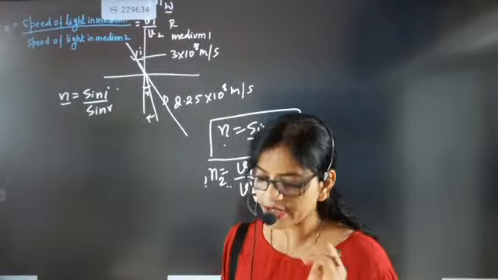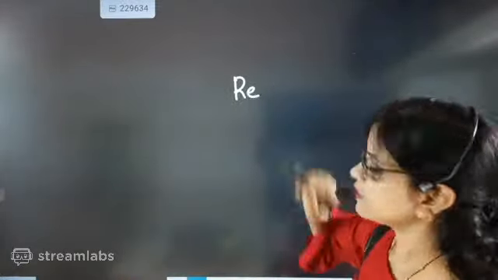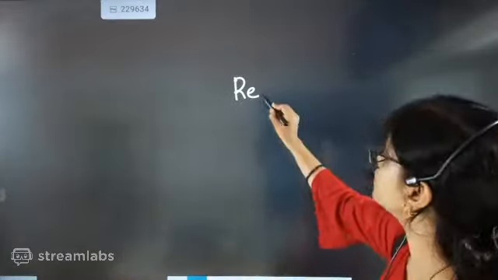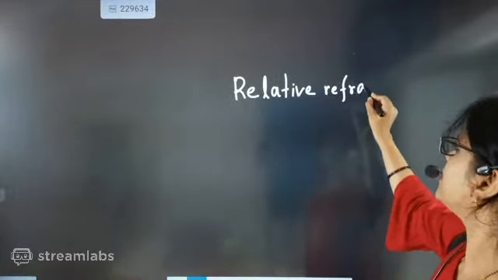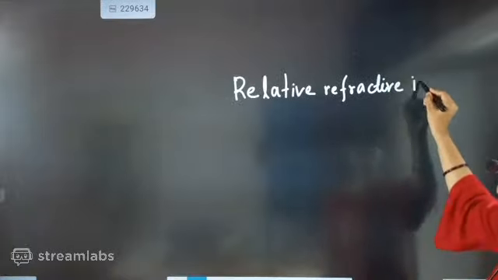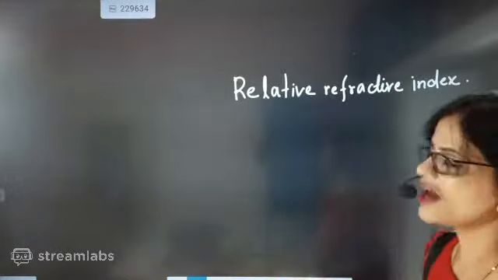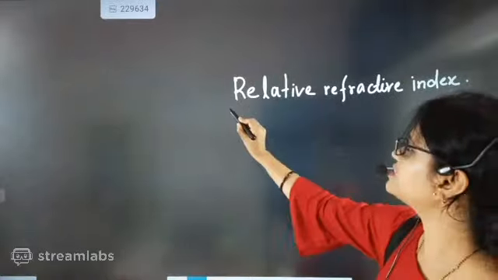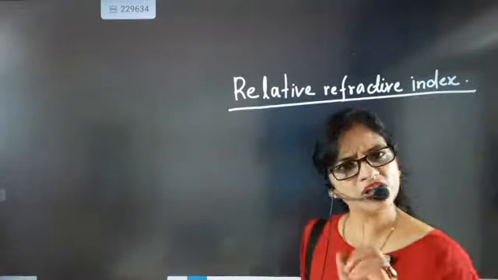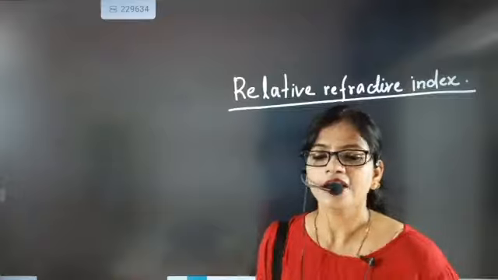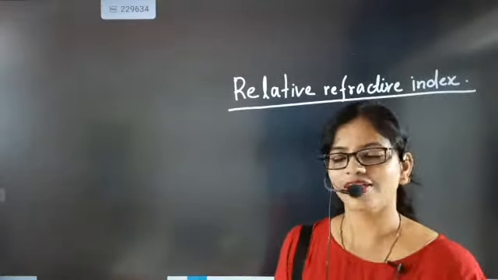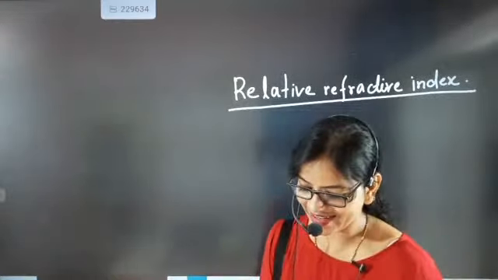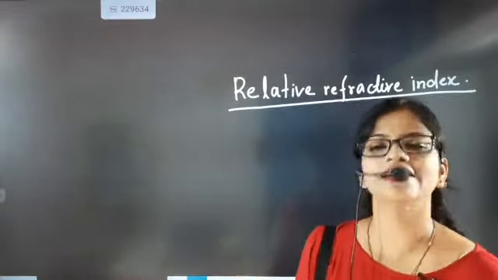Understood beta? Now one very important thing I am going to teach, and that is called relative refractive index. Then you will be saying, auntie, what is relative refractive index? Very simple concept beta. Relative refractive index says that I hate air. I'm just joking. I'm not joking. I'm exactly telling that relative refractive index says beta.